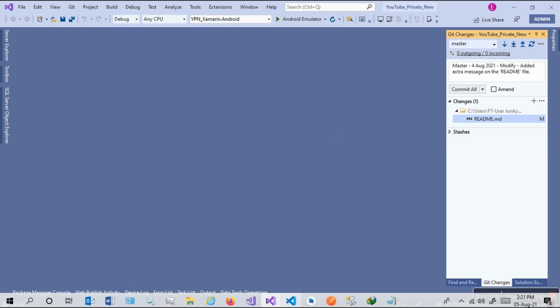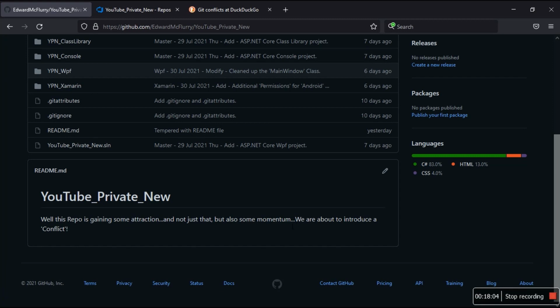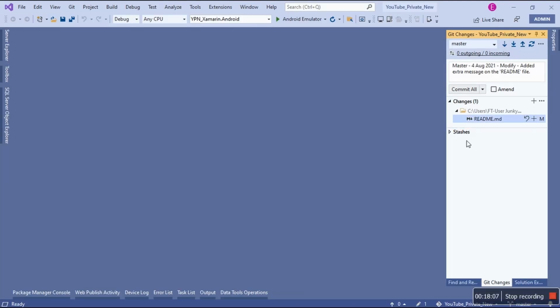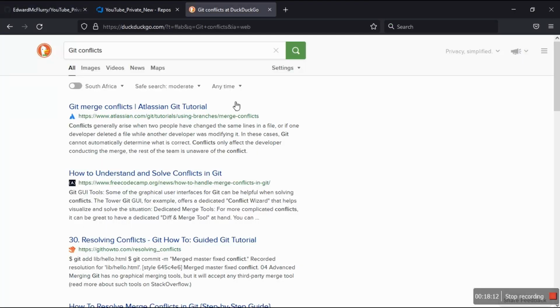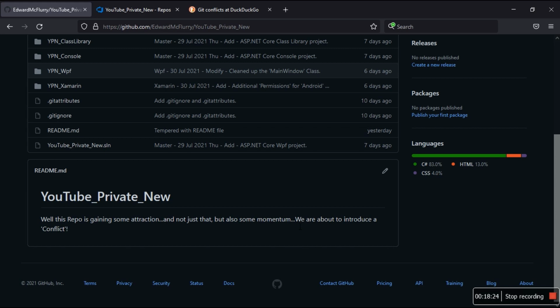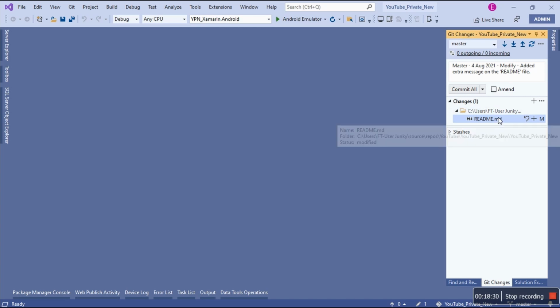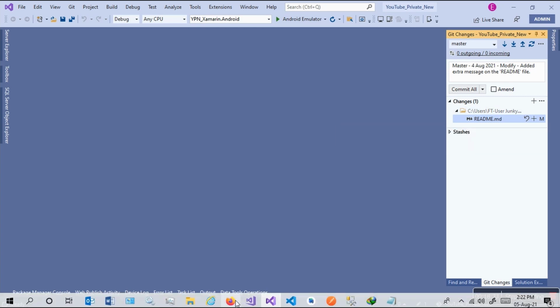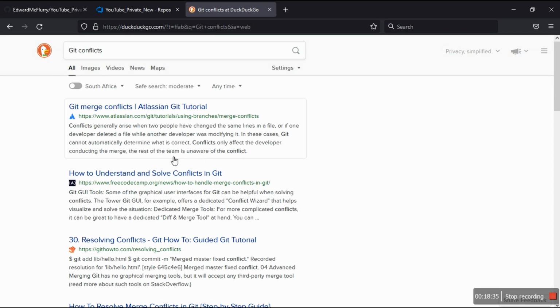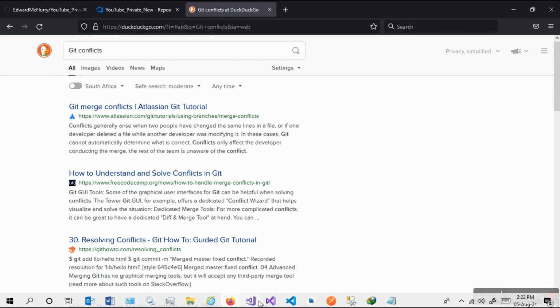So here's the thing. We modify this, right? And we also modify this. We're about to introduce a conflict. But if you look at our Google study, they said conflicts only affect the developer conducting the merge. The rest of the team is unaware. So let's say team A is here. They already made some changes, so they're unaware. Then team B has made some changes. So team B is the one that's going to conduct what? The merge, conducting the merge, which is exactly what I'm about to do.